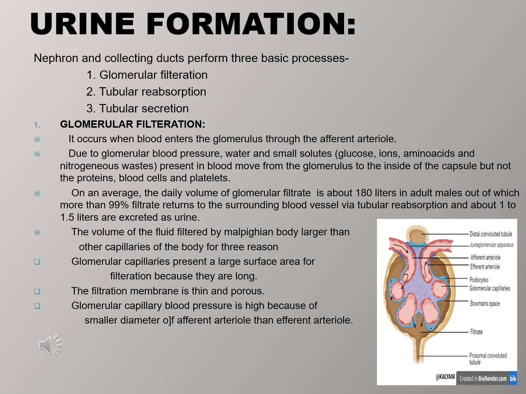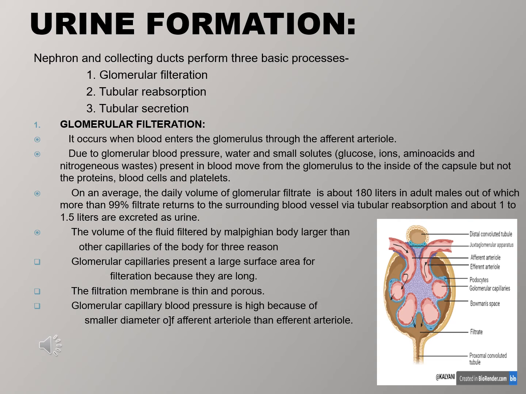Now let's come to the main function of the kidney, that is urine formation. Urine formation includes three basic processes: glomerular filtration, tubular reabsorption and tubular secretion. Glomerular filtration occurs when the blood enters the glomerulus through the afferent arteriole. Due to the glomerular blood pressure, water and small solutes that are present in the blood move from the glomerulus to the inside of the capsule, but not the proteins, blood cells and platelets. So the filtrates are devoid of proteins and blood cells.